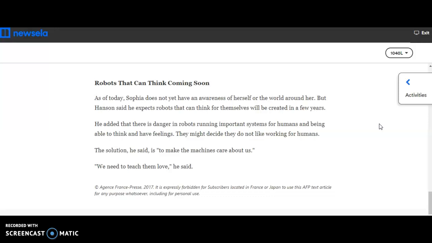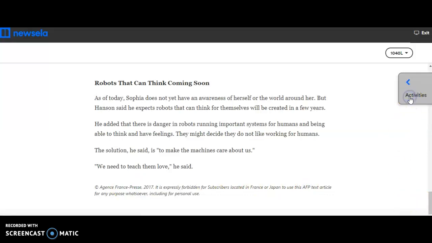He added that there is a danger in robots running important systems for humans and being able to think and have feelings. They might decide they do not like working for humans. The solution, he said, is to make the machines care about us. We need to teach them to love. Now, just a quick reminder, this was written in 2017, so we're about 3 years out from that now.